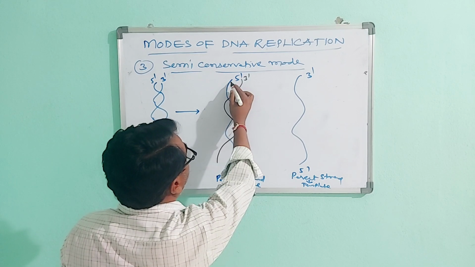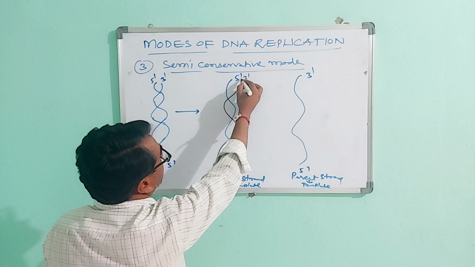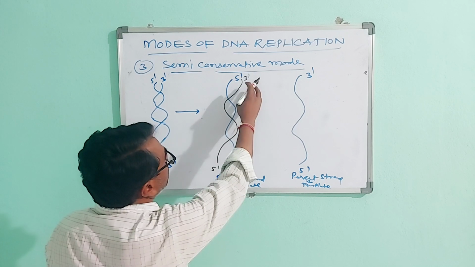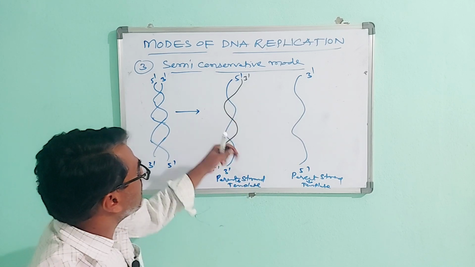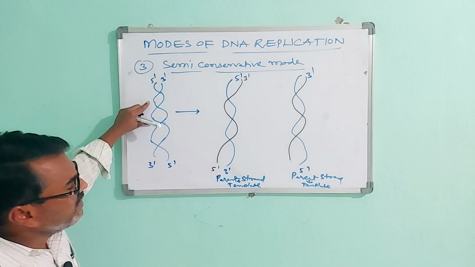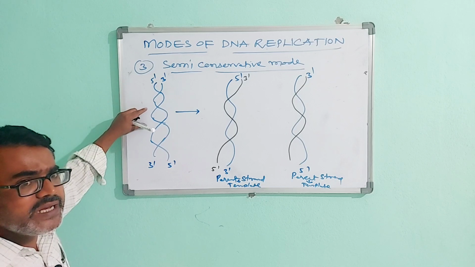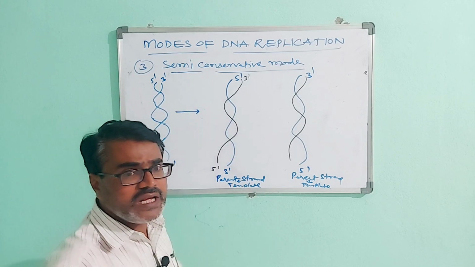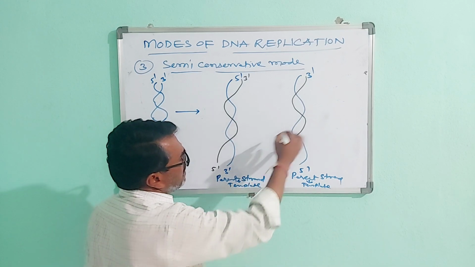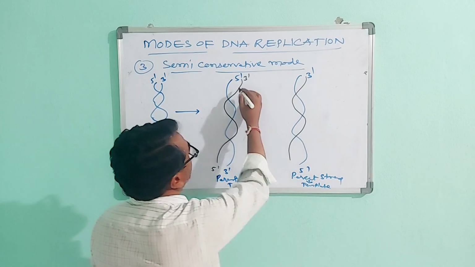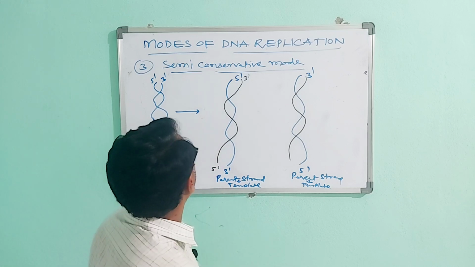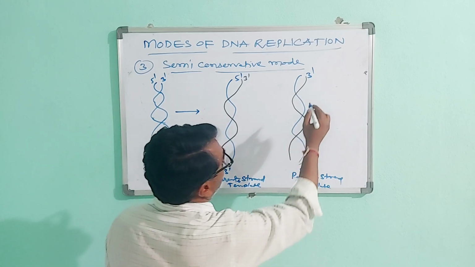It is 5 prime to 3 prime, then here it is 3 prime to 5 prime. One complete DNA is the parent DNA. The parental DNA strands are separated, then these parental strands act as templates for the new synthesizing DNA strand. So that is the semi-conservative mode.